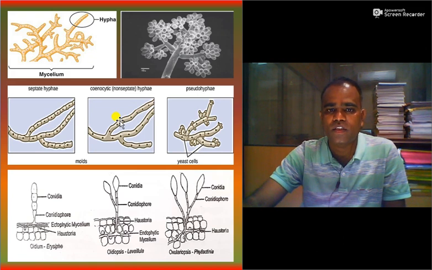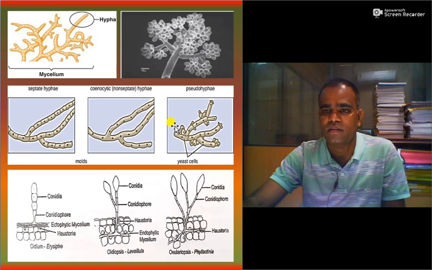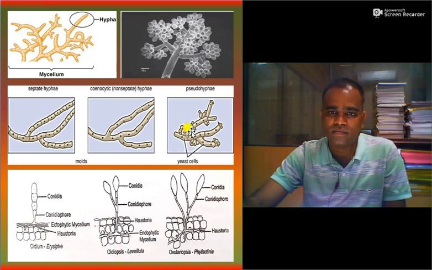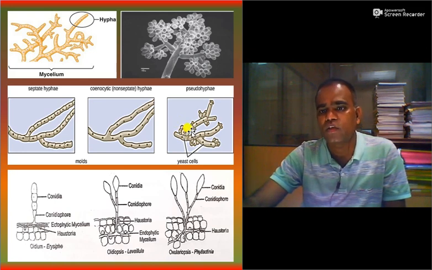Mycelia which is not having cross wall, it is called as coenocytic mycelium or non-septate mycelium or aseptate mycelium, which is present in lower fungi. And in case of unicellular fungi, we may call as yeast cell, it is having unicellular structures, and it is called as pseudohyphae or false hyphae.